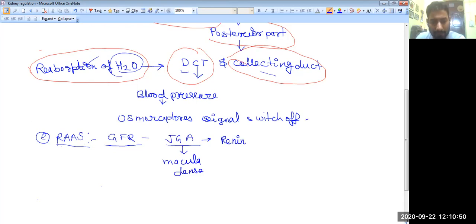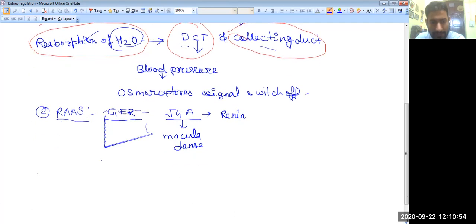So what happens when the GFR, the glomerular filtration rate, falls? When the glomerular filtration rate falls, the JGA cells, the juxtaglomerular apparatus cells, are provided with the macula densa.